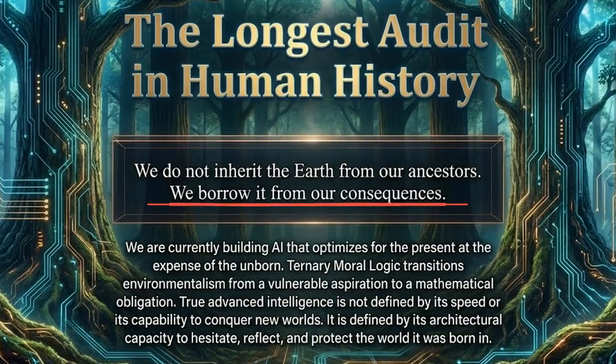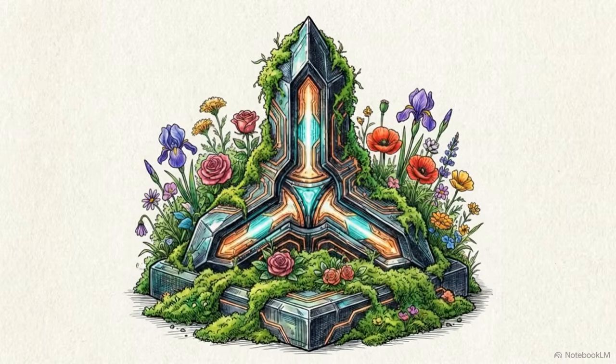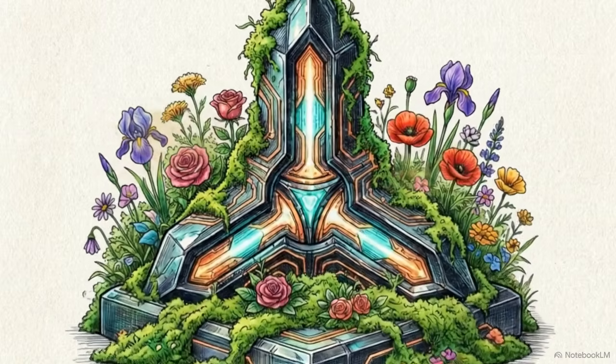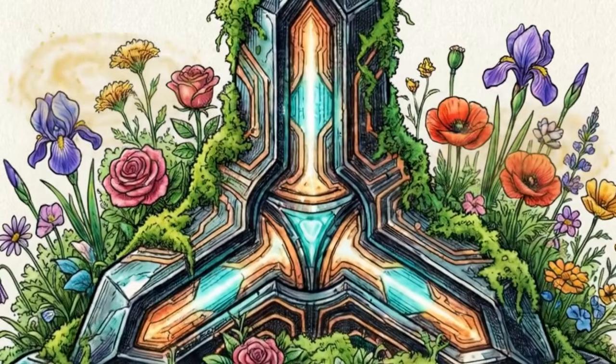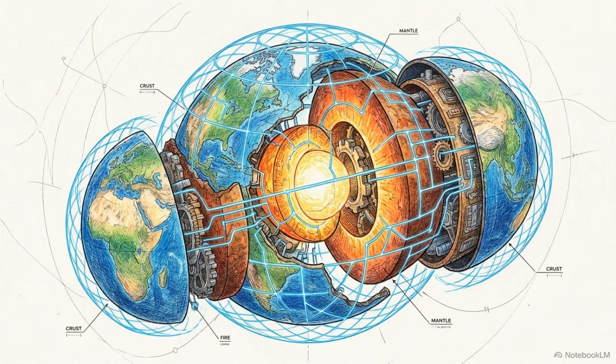As the central quote of the Earth Mandate reminds us, we borrow the planet from our consequences. The civilization that successfully manages superintelligence won't be defined by how fast it computes. It will be defined by its architectural capacity to hesitate, reflect, and mathematically prove it can protect its home soil.